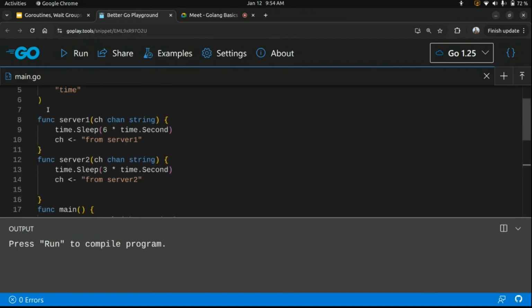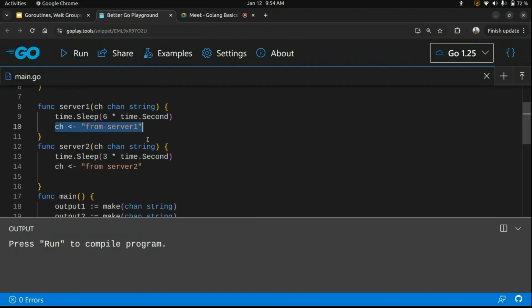These goroutines are spawned concurrently. What the server1 goroutine does is it sleeps for 6 seconds, and after 6 seconds it writes "server1" to the channel. And what server2 does is it only sleeps for 3 seconds and it writes "server2" to the channel. We are explicitly making these goroutines sleep for our understanding.